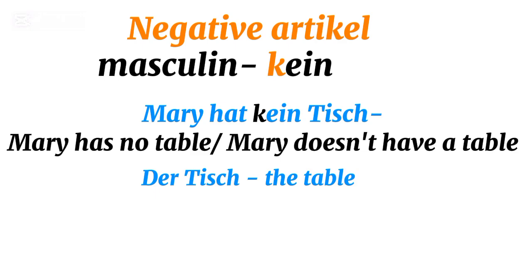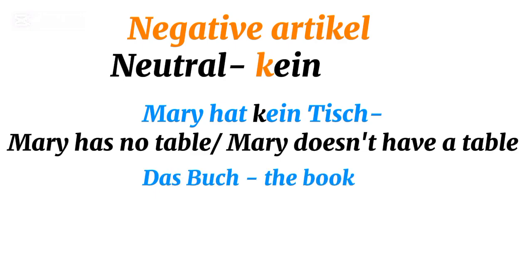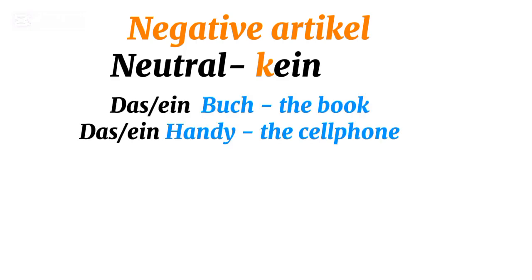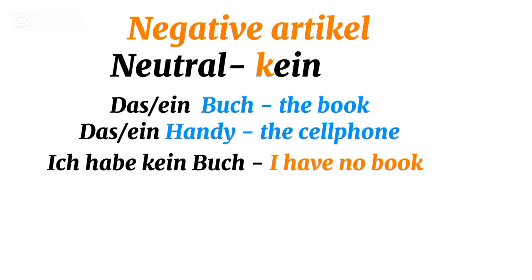Let's proceed to das, the neuter nouns. For example, das Buch, okay? Das Handy. Remember, all these are neuter nouns. They take das in definite articles, but in indefinite they will take ein. But now when we go to negating them, we will just add a K at the beginning. So we'll say, ich habe kein Buch. I have no book.